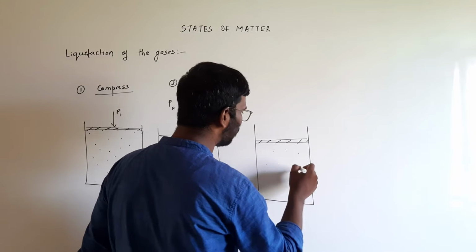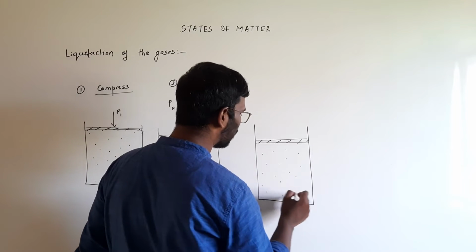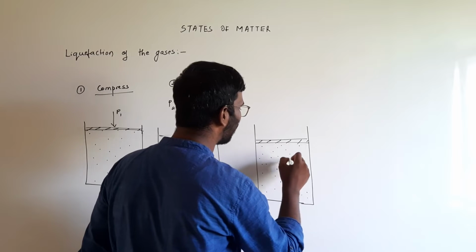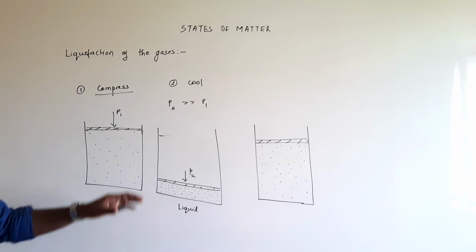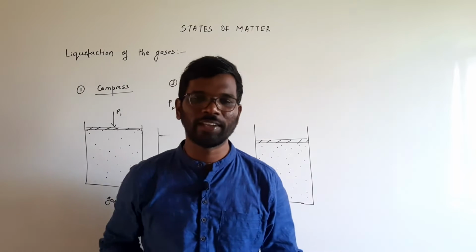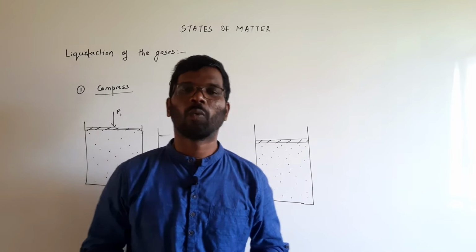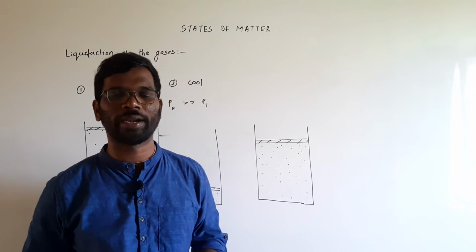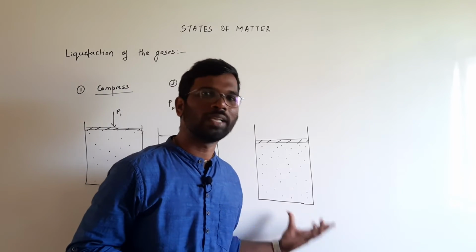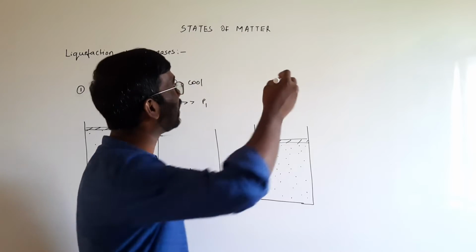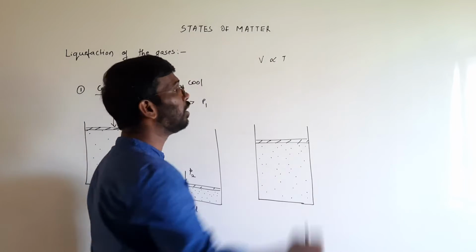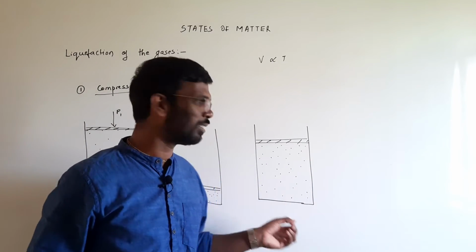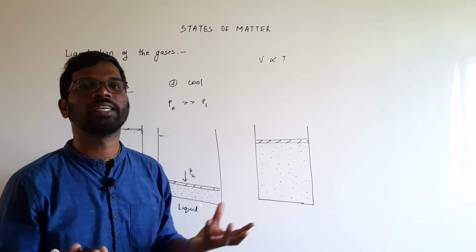Let's say these are the particles or molecules of the gas, continuously moving in random motion, so they have their own kinetic energy. The movement of the particles is directly dependent on the temperature. Velocity is directly proportional to the temperature. The more the temperature, the more the speed of these particles. Since they are in continuous random motion, it is considered a gas.